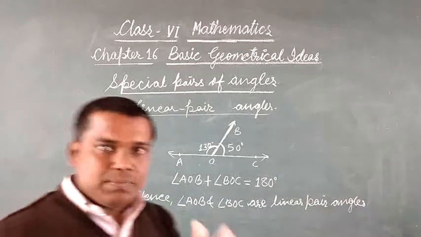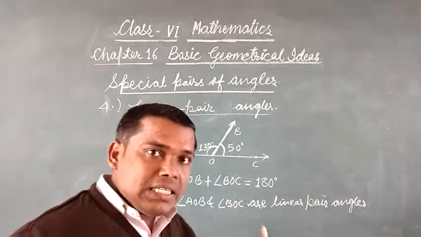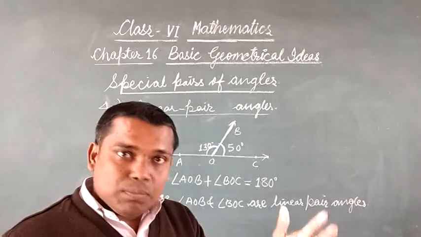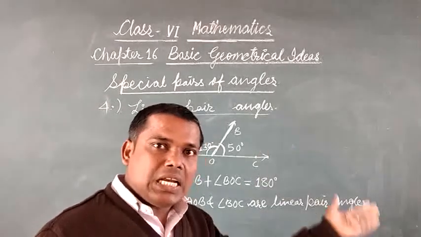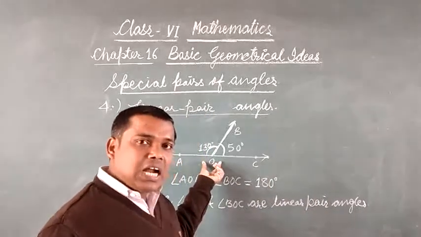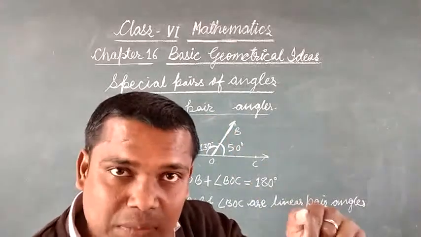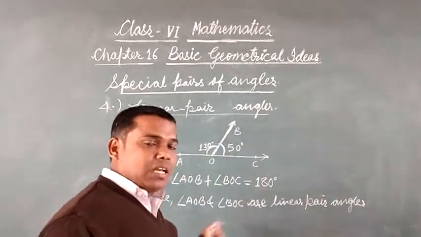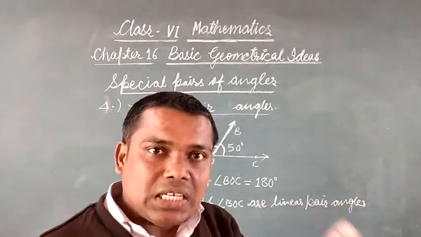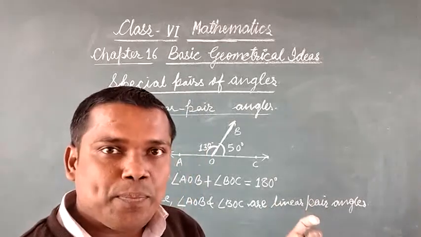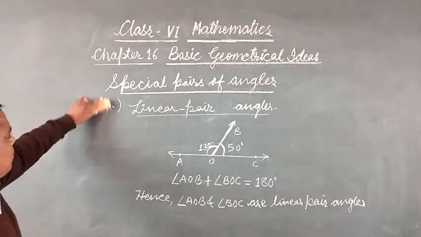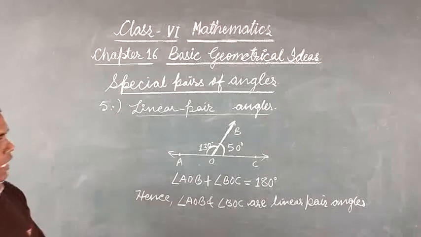You should not have any confusion that two angles whose sum is 180 degrees are called supplementary angles, and linear pair angles are the same. No, supplementary angles and linear pair angles are both different. Linear pair angles are adjacent angles, and their sum is 180 degrees. And supplementary, any two angles you can take whose measure or sum is 180 degrees, and then those angles are called supplementary angles.